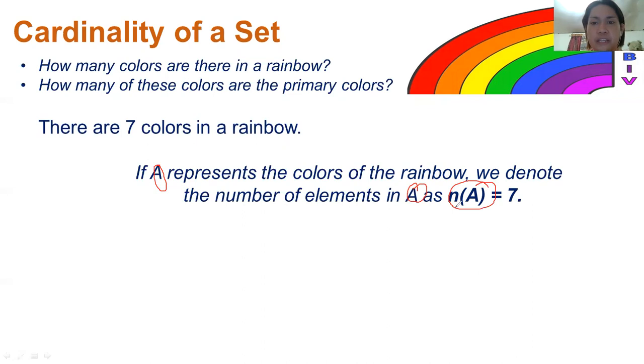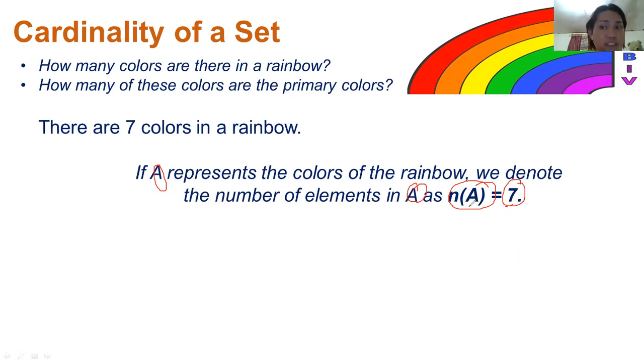You can read this one as the number of elements in set A, or n of A in other mathematical readings, which is equal to 7. So n of A, or the number of elements in set A, is equal to 7.